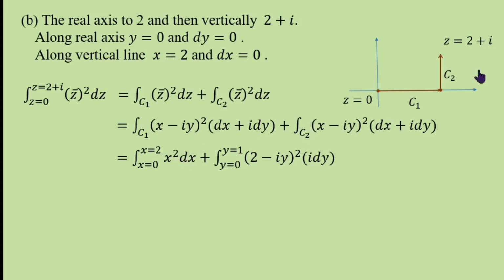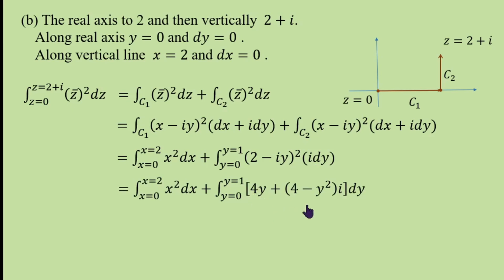And along C2, y goes from 0 to 1, and x is constant, x is 2. So (2 minus iy) whole square, dx is 0, into i dy. 2 minus iy whole square: 2 square is 4, i square is minus 1, so y square, 4 minus y square into i is the imaginary part, and the real part is minus 4iy into i, that is 4y.